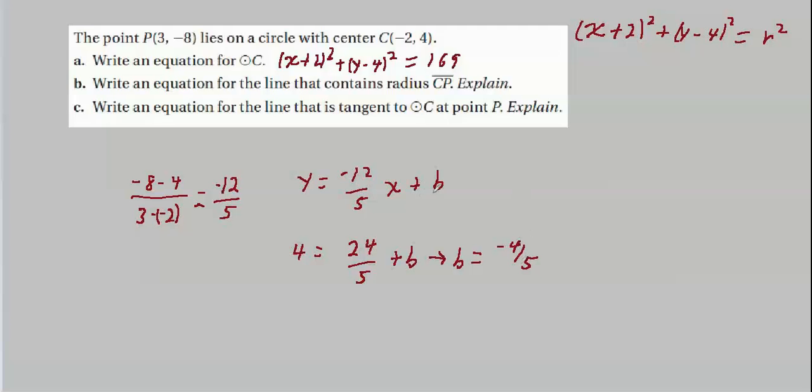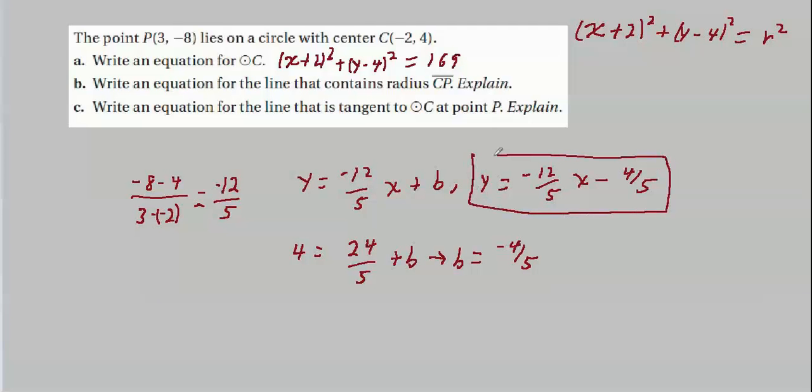So the equation for our line is y equals minus 12 over 5 x plus, well, that's not right. You could say plus or minus 5, but that looks a little more reasonable. Minus 12 fifths times x minus 4 over 5. So that is the equation of the line that contains CP.